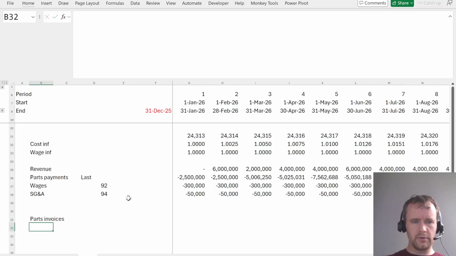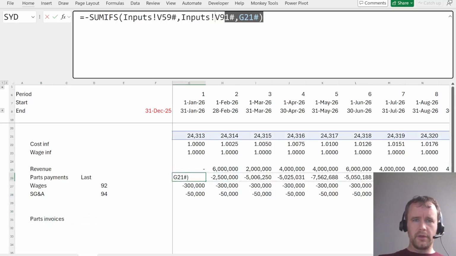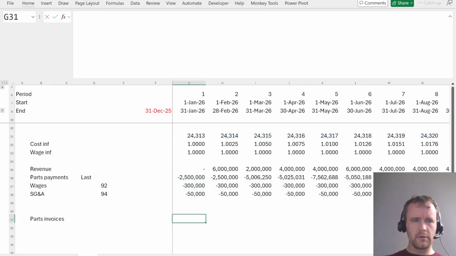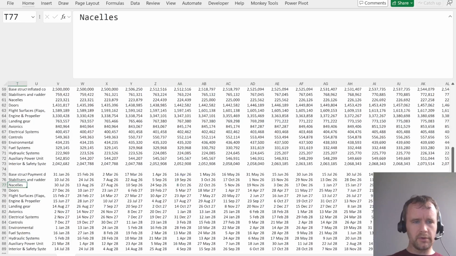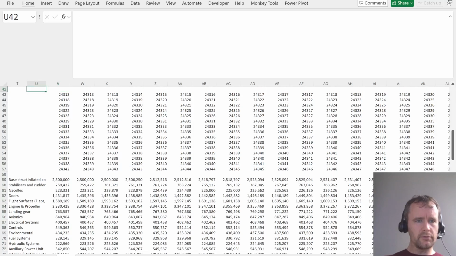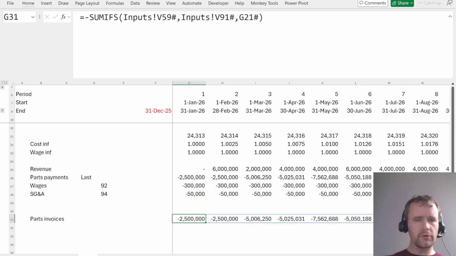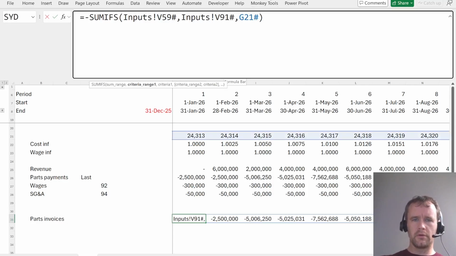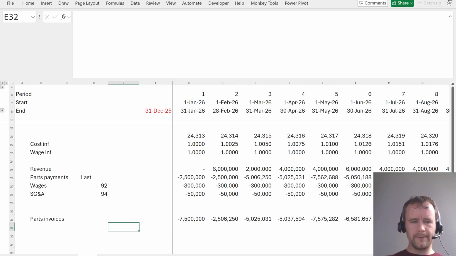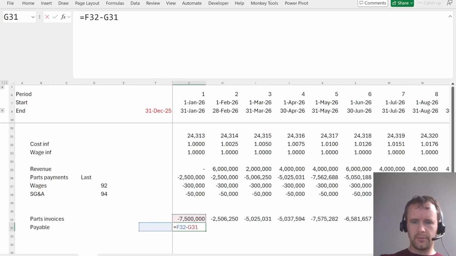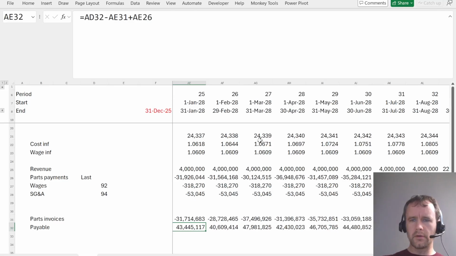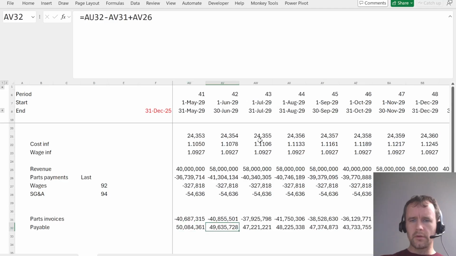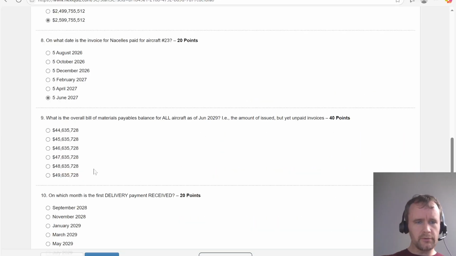Parts invoices, which is going to be this. But instead, we're going to be pointing at invoice month, which is here, so B43. Okay, so then payable equals this minus this plus this. Then I want the balance on June 29. June 29, 49635728.